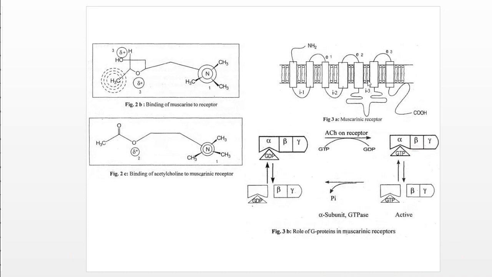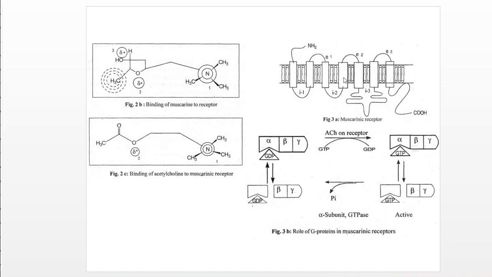Molecular cloning established the molecular structure and subtypes of the muscarinic receptor, which is shown here. The muscarinic receptor is a G protein coupled receptor. Like all the other GPCRs, muscarinic receptors are anchored to the residues, and they consist of 7 transmembrane domains.